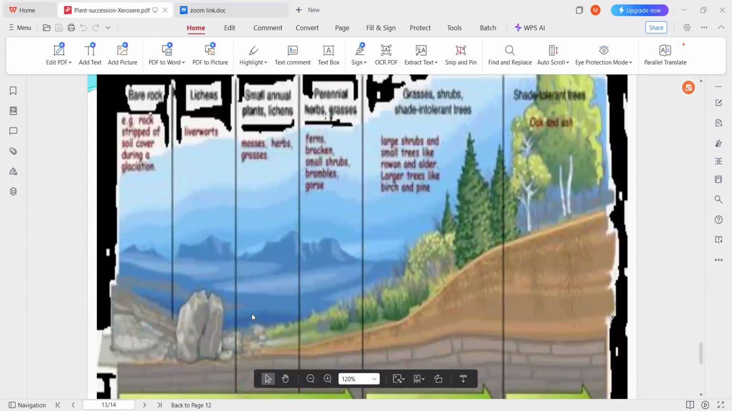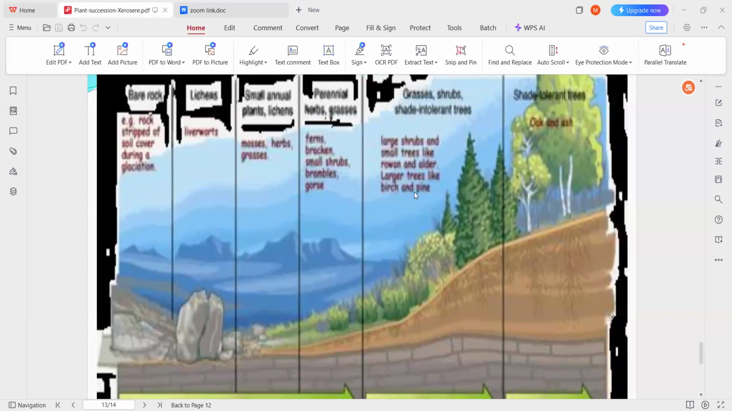So here we can observe clearly. The bare rock is there, a larger rock. Due to the growth of these lichens, this rock is broken down into smaller particles. Again the lichens are replaced by mosses, herbs and grasses. Slowly, this brown colored part shows the formation of soil taking place. Again it is replaced by perennial herbs and grasses.